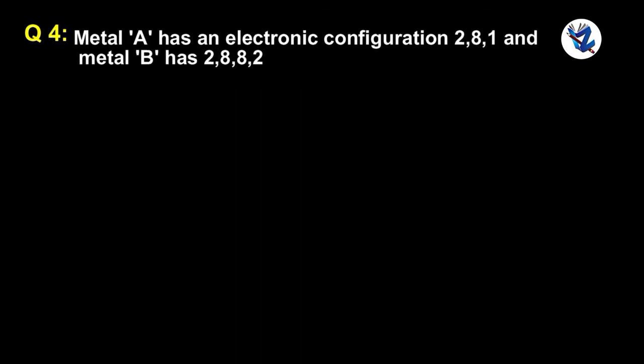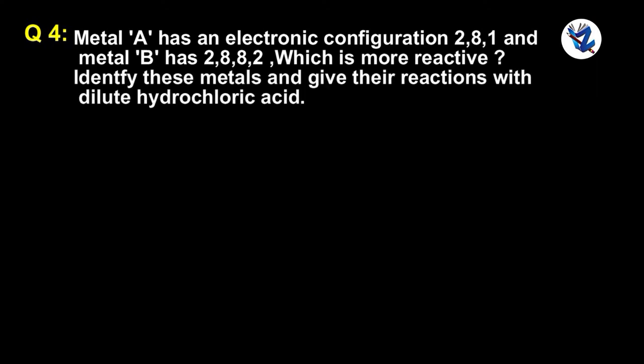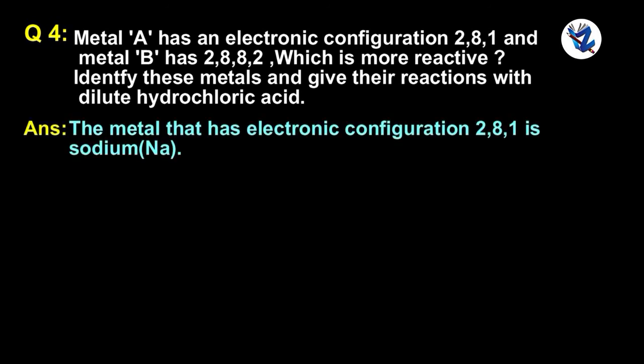Metal A has an electronic configuration 2,8,1 and metal B has 2,8,8,2. Which is more reactive? Identify these metals and give their reactions with dilute hydrochloric acid. The metal that has electronic configuration 2,8,1 is sodium, Na.